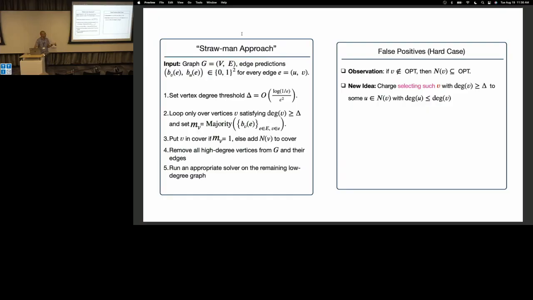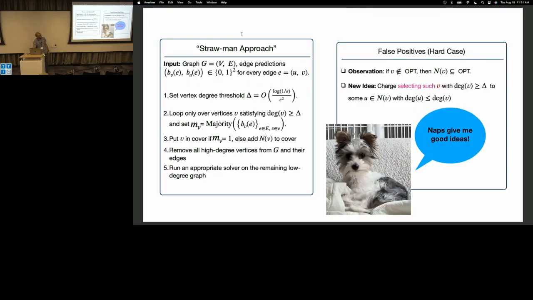Ideally, I want to take a false positive vertex and charge it to a neighbor u whose degree is smaller. So there are two questions: what is the total charging cost? And the second, maybe more important question is: what if you can't do this? What if all the neighbors have larger degree than me? Then I can't do this charging scheme. We were stuck, and then maybe our dog inspired us after taking a good nap.